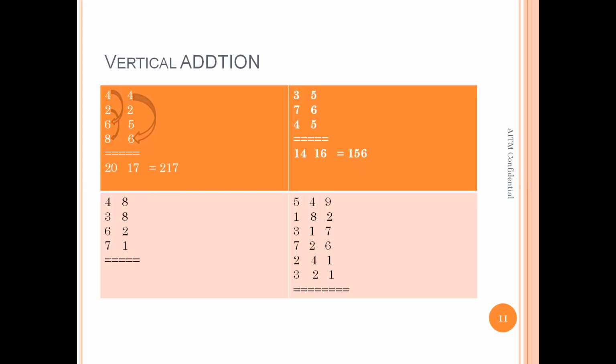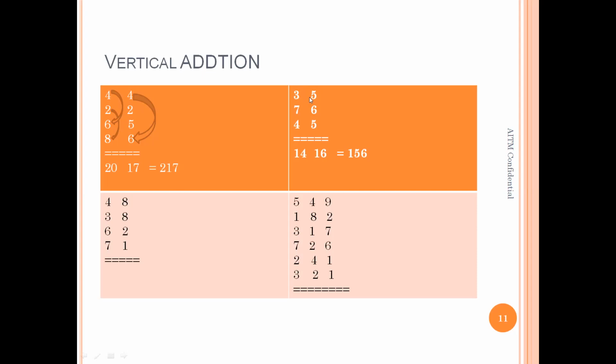Next is vertical addition. Suppose you have to do 42 plus 22. So instead of doing that, I will do 4 plus 6, 10, 8 plus 2, 10. So there are 220. So I write 20. 4 plus 6 is 10. 10 plus 5 plus 2, 17. So 17, and I just move one next. So the answer is 217. You understood how I did it?